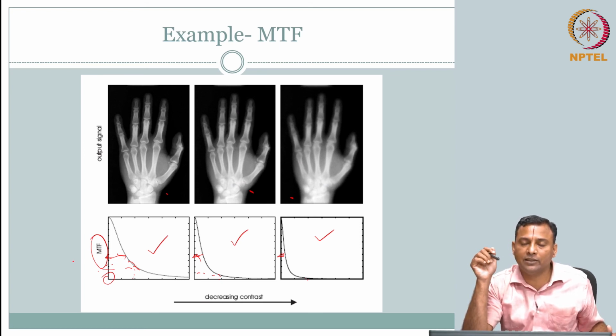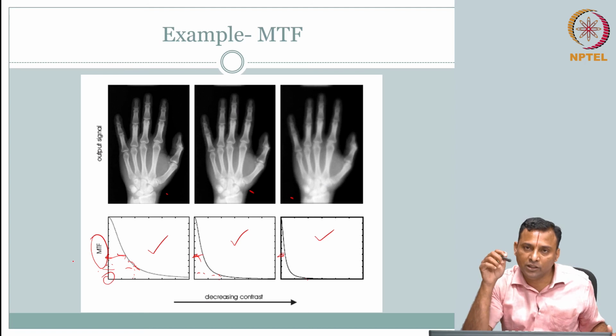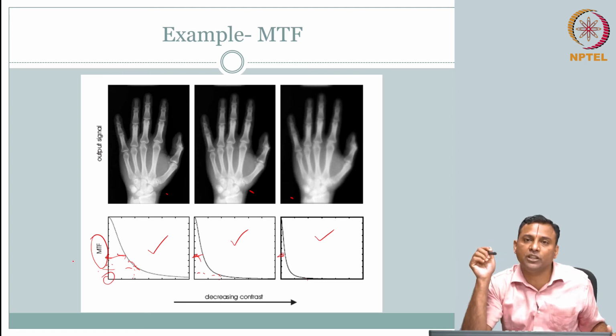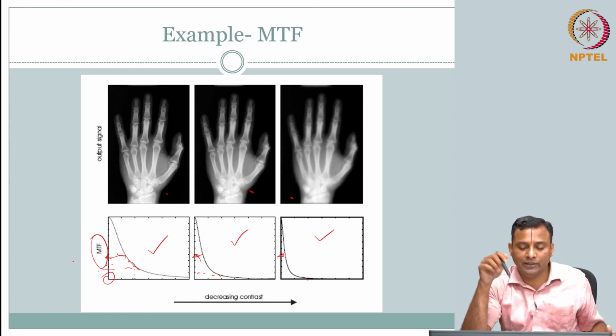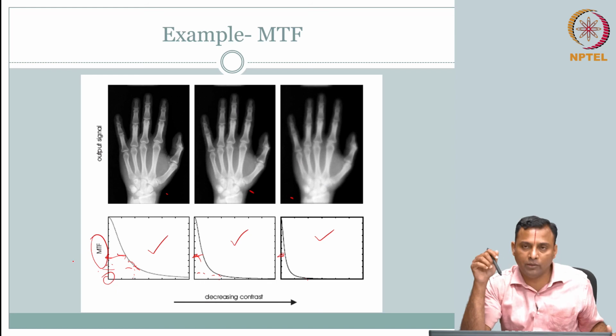How does that H get affected because of the physics of the modality, and therefore, how does the contrast get affected because of the physics, the instrumentation, or the signal processing aspect of the modality? We will go one at a time when we get to individual modalities.